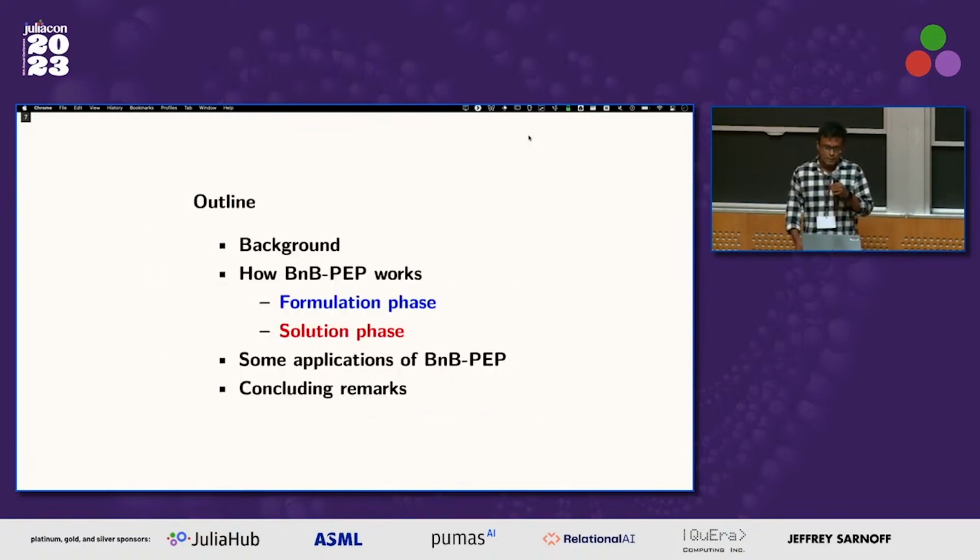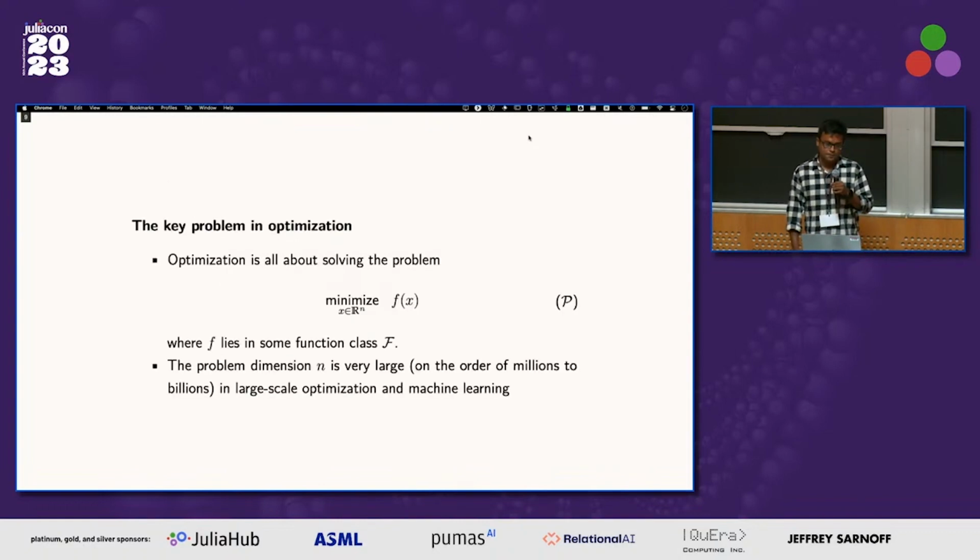Okay, so this is the outline. I will give a very brief background on how it works, some applications that we have found already, and concluding remarks. So, background: the key problem in optimization is just this. We are trying to minimize some function. This is our decision variable, and f, the function itself, lies in some function class. Through an indicator function, we can encode constrained optimization problems in this setup too.